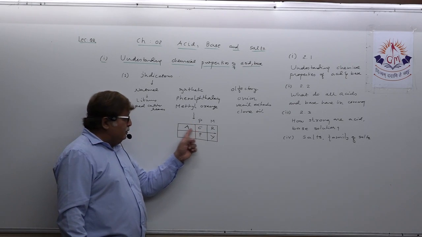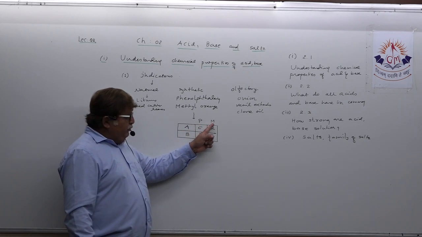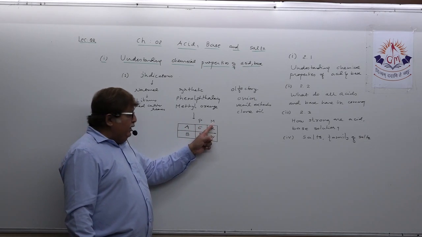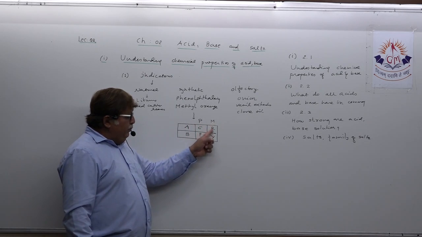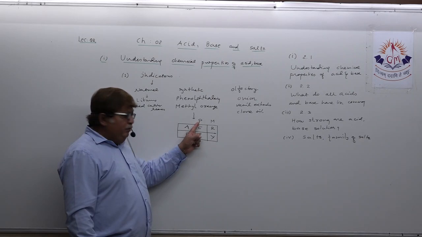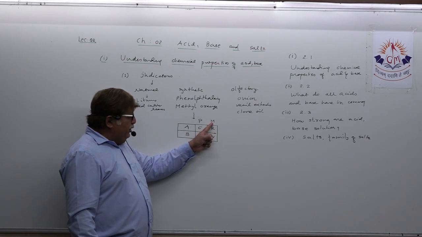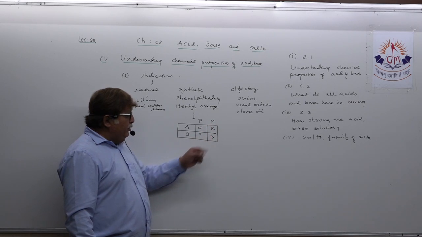Colorless. Acid imparts which color with methyl orange? Red, AMR. Base imparts which color with phenolphthalein? Pink. Base imparts which color with methyl orange? Yellow.